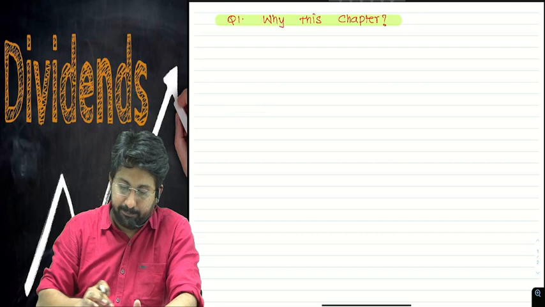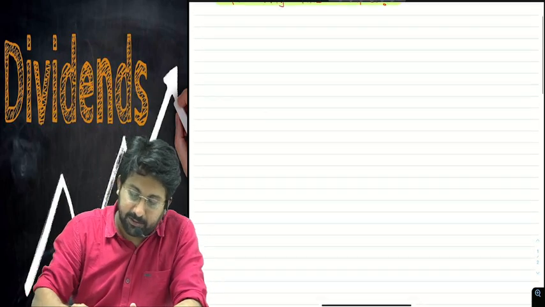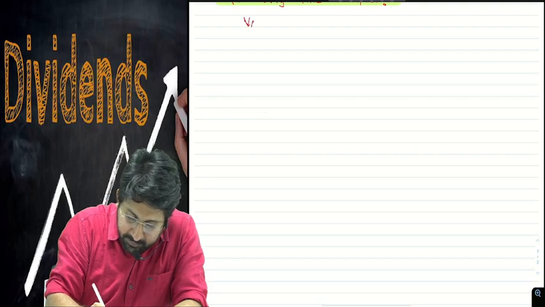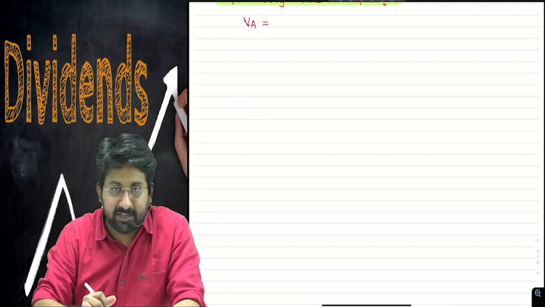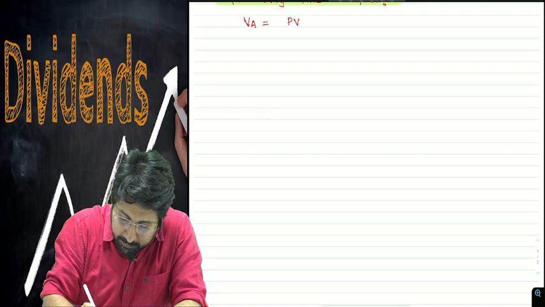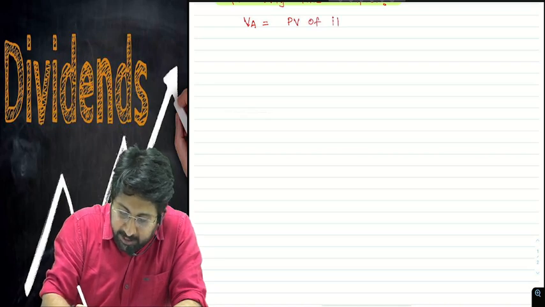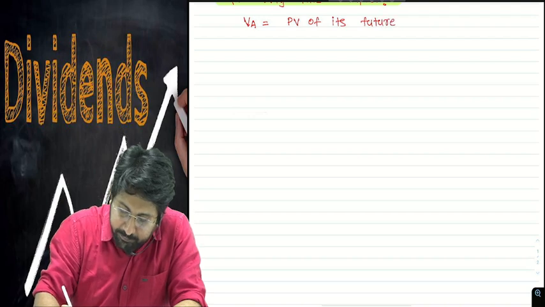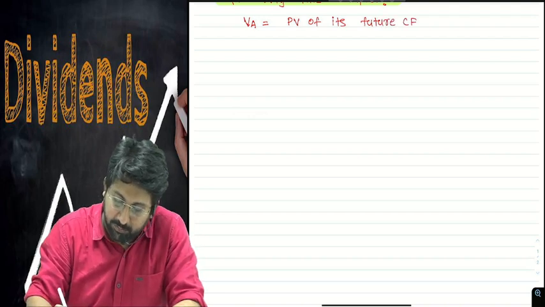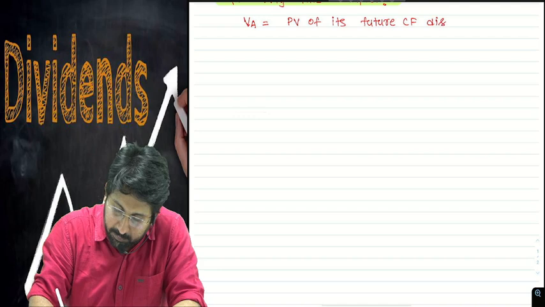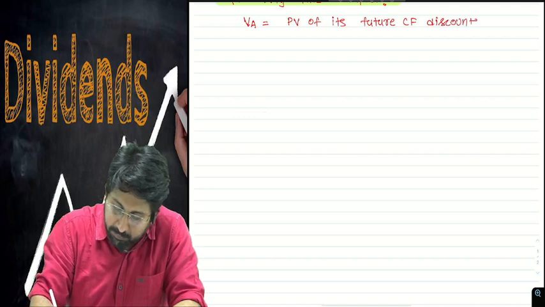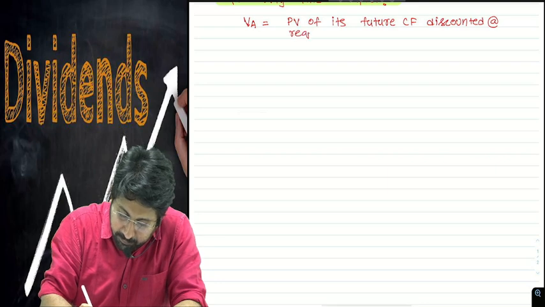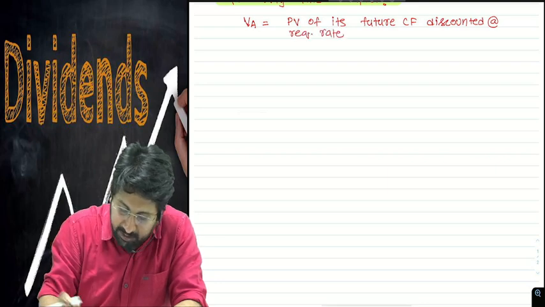So first one, why this chapter? Simply, value of asset is present value of its future cash flow discounted at a required rate.